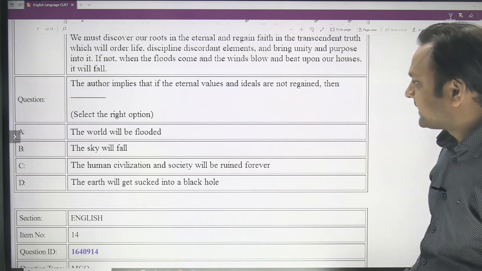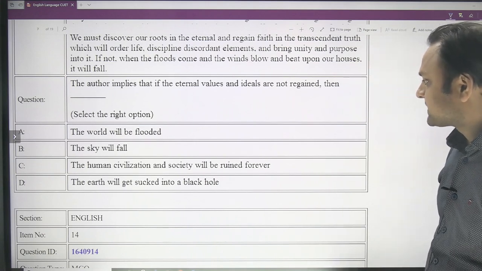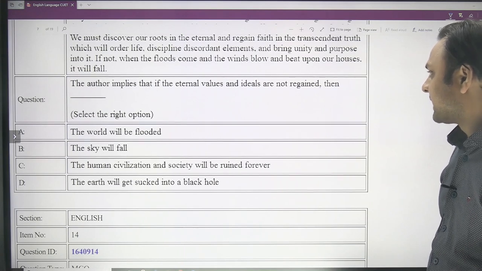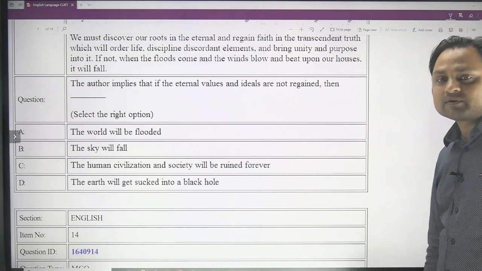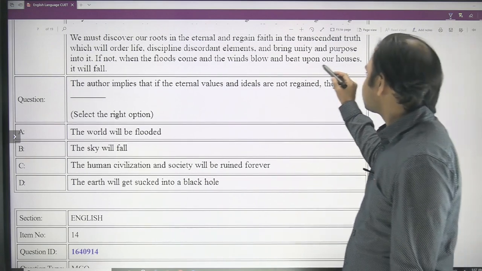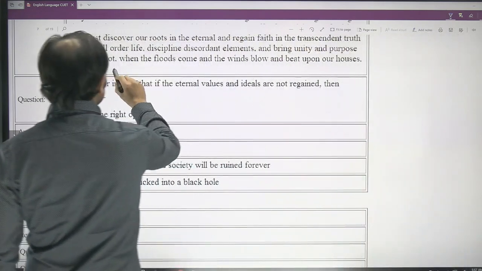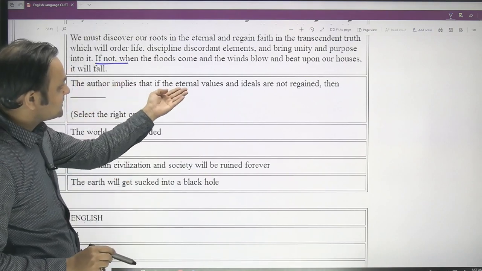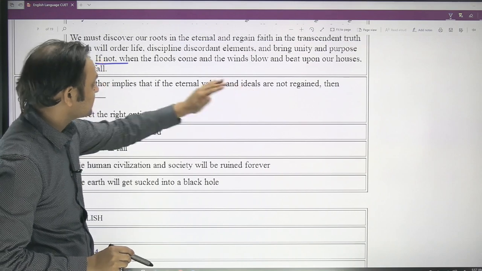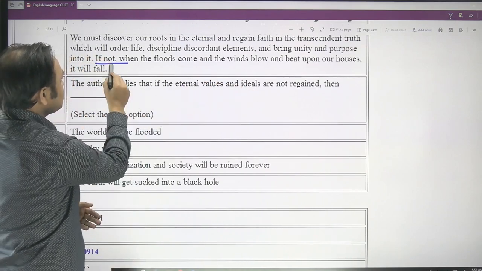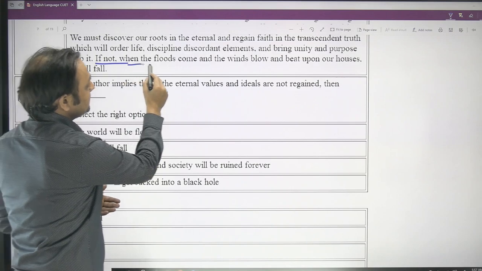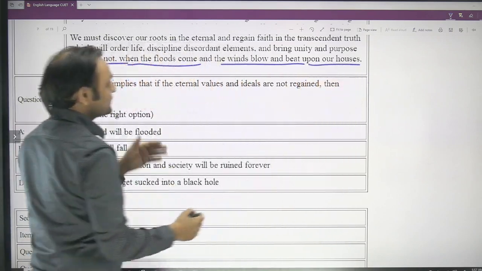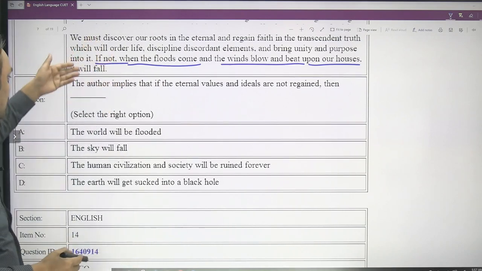The world will be flooded, the sky will fall, the human civilization and society will be ruined forever, the earth will get sucked into a black hole. As I said, you don't have to take everything literally. When it says, if the eternal values and ideas are not regained, then when the flood comes and the winds blow and beat upon our houses, you don't need to take this literally and mark the answer as A.